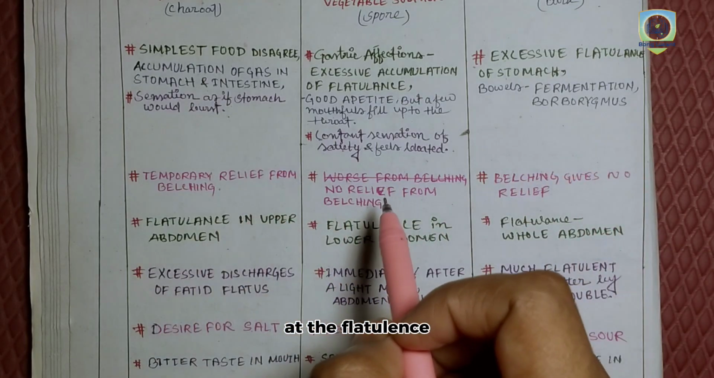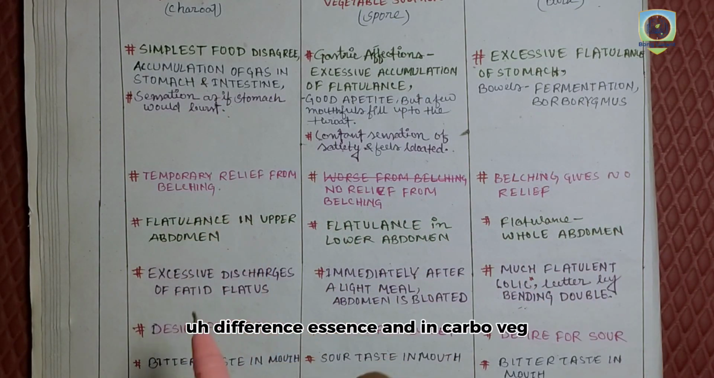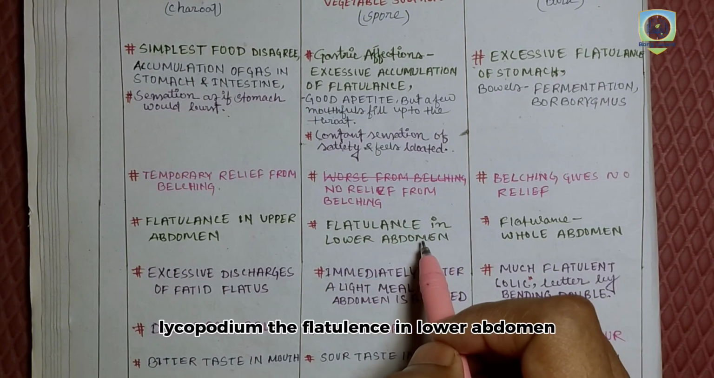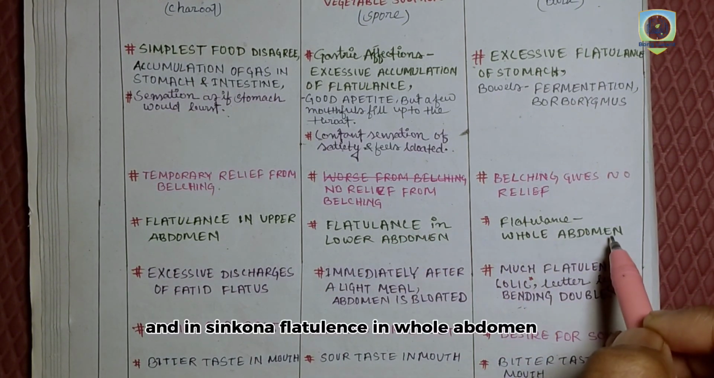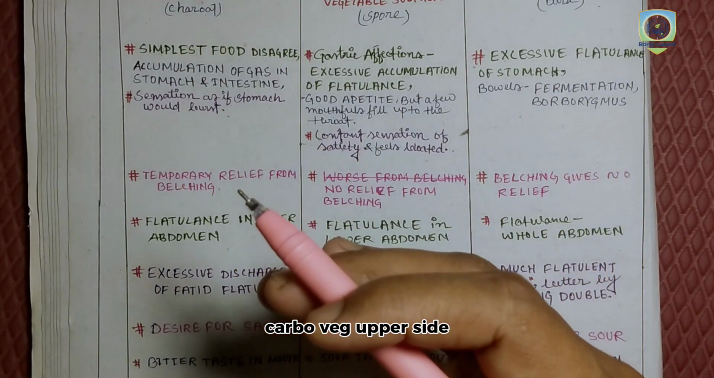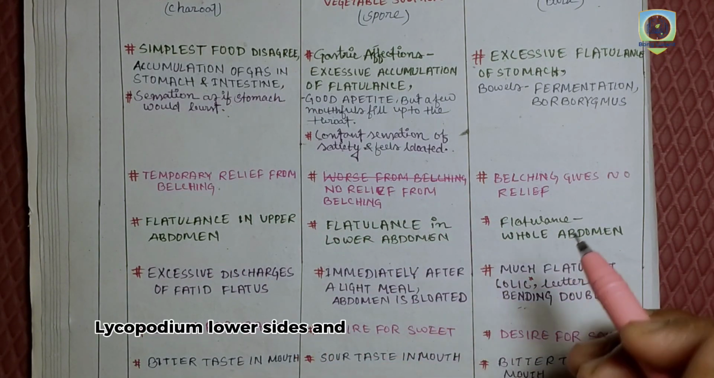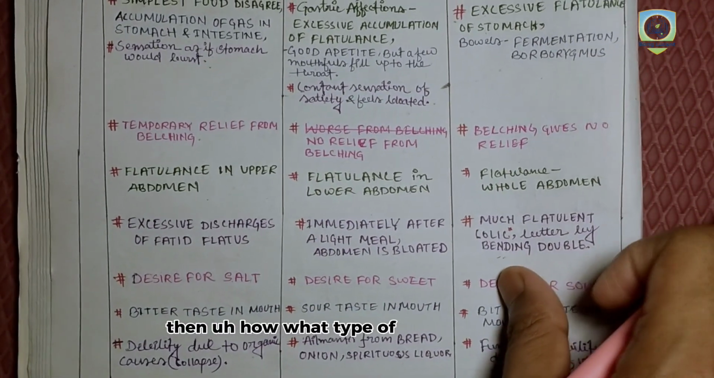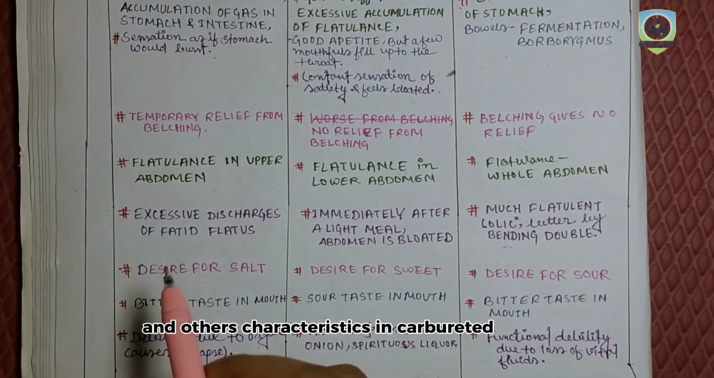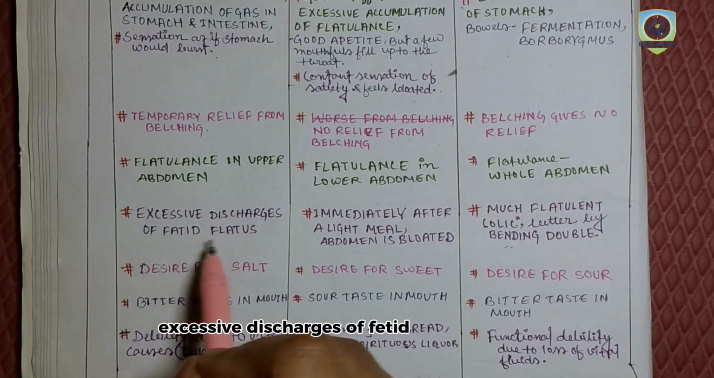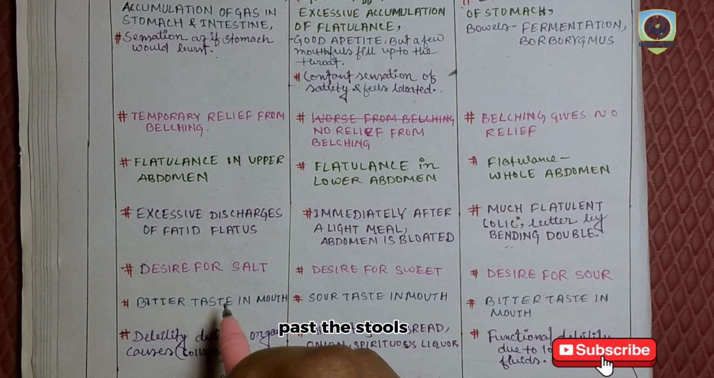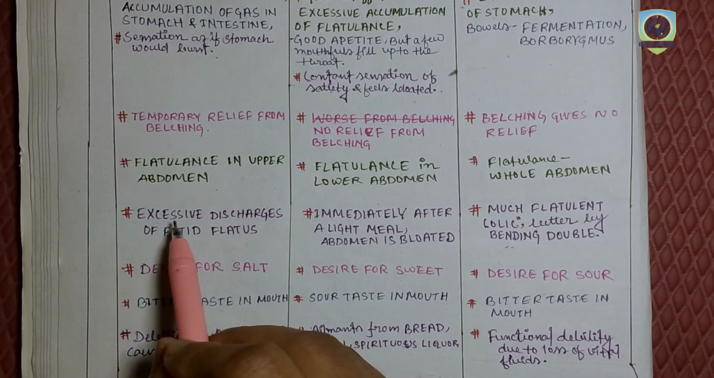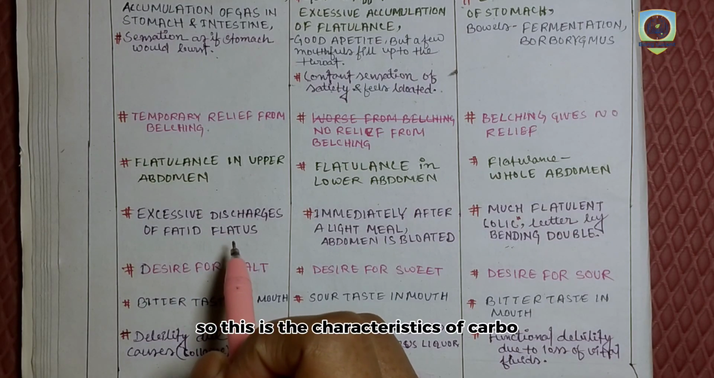Now the flatulence differentiation. In Carbo the flatulence is in the upper abdomen, in Lycopodium in the lower abdomen, and in Cinchona in the whole abdomen. Carbo upper side, Lycopodium lower side, and China the whole abdomen. Then what type of discharge comes and other characteristics. In Carbo patients there is excessive discharge of fatty flatus, even while passing stools. The patient passes very loud flatus with sounds. So this is the characteristic of Carbo patients.